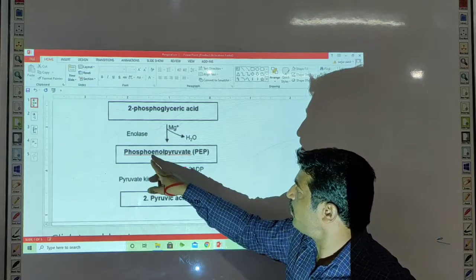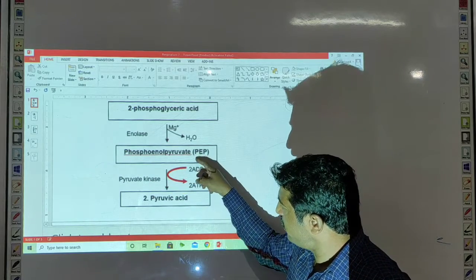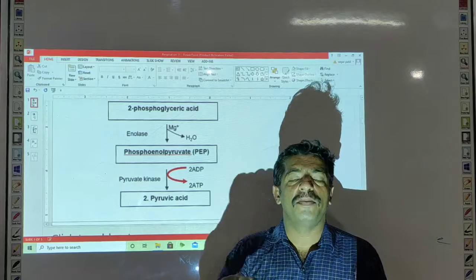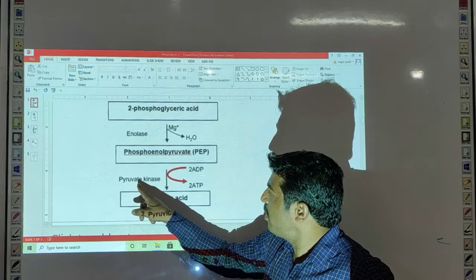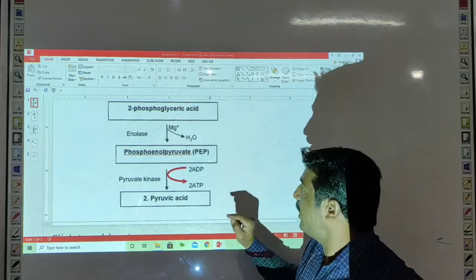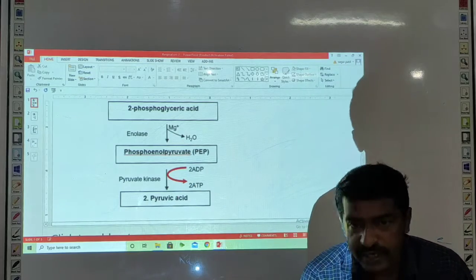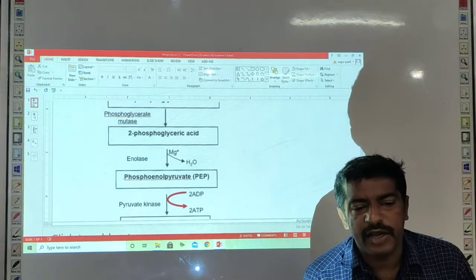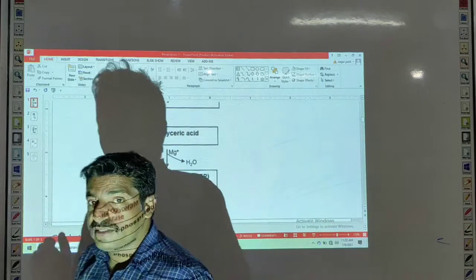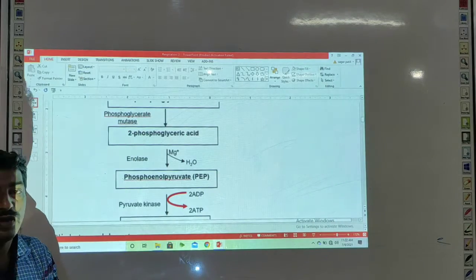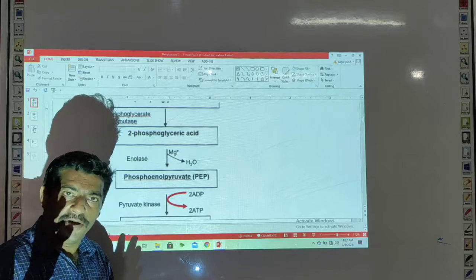The conversion of phosphoenol pyruvate into 2 molecules of pyruvic acid takes place in the presence of the enzyme pyruvate kinase. So in the glycolysis, 1 molecule of glucose is broken down and it results in the formation of 2 molecules of pyruvic acid.